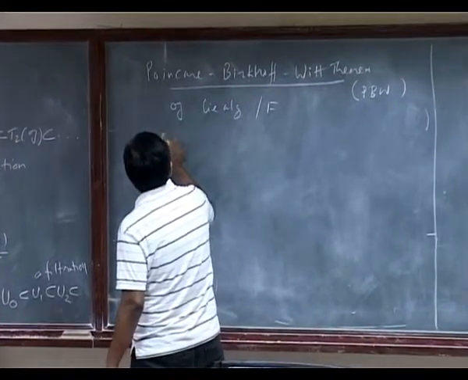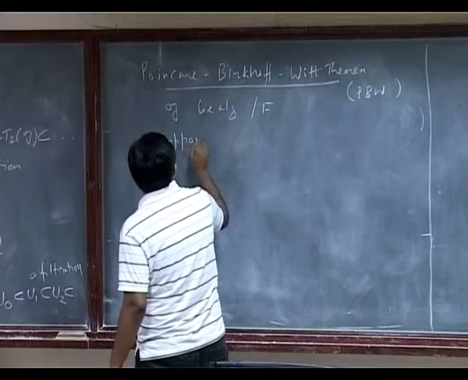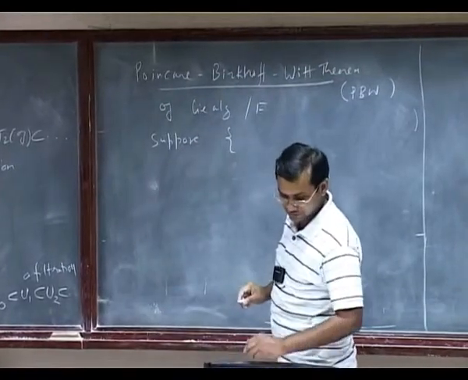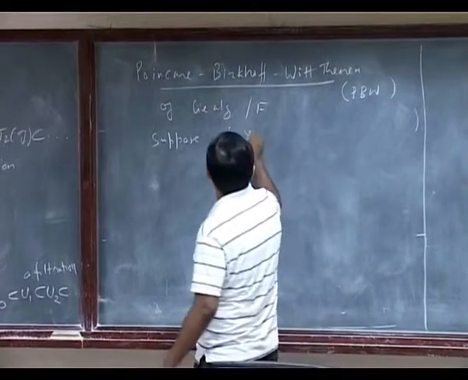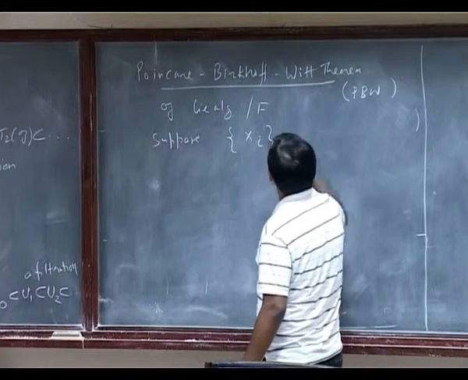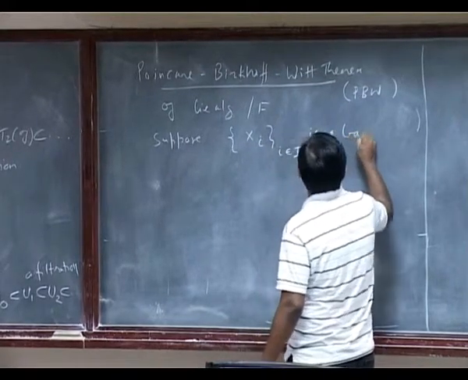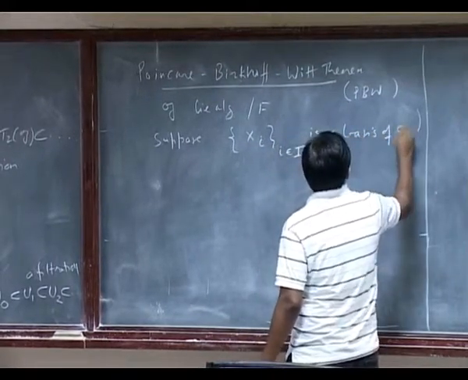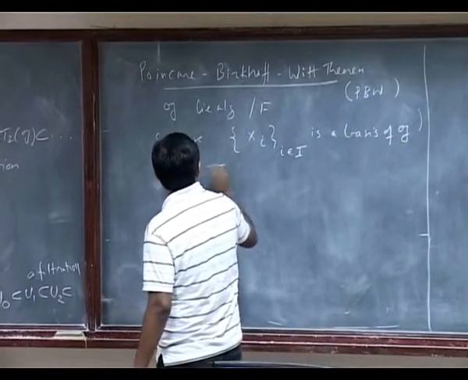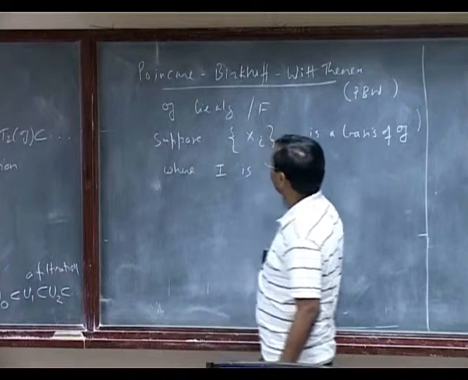So suppose G is a Lie algebra over a field F, and let me follow my notation. Suppose x_i, i in some indexing set I, is a basis of G, where this indexing set I is simply ordered.